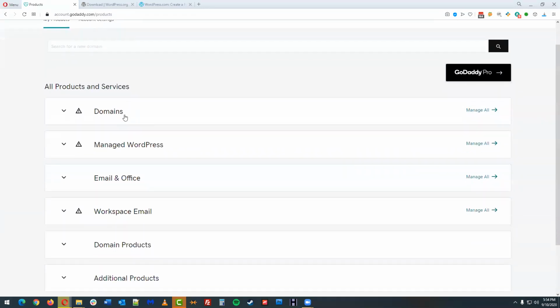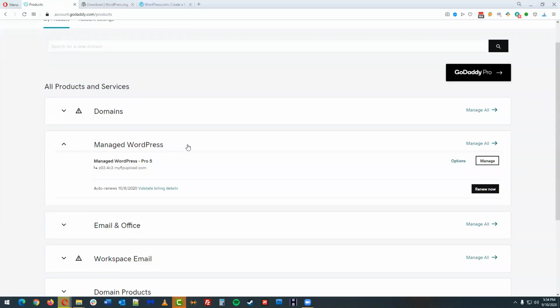So again, I've got domains in here. This is the one that we're going to go into, managed WordPress. That term managed WordPress has kind of popped up in the past few years. And there's a lot of hosting companies these days that do hosting that is specifically optimized for WordPress. So I'm going to go ahead and click on managed WordPress.